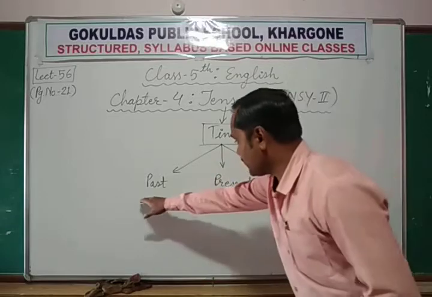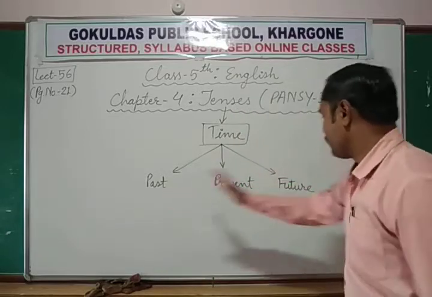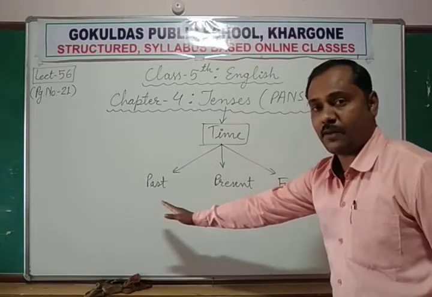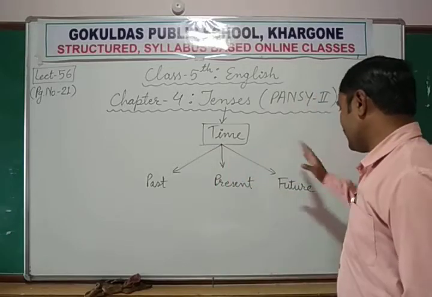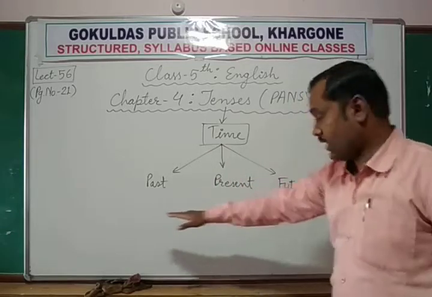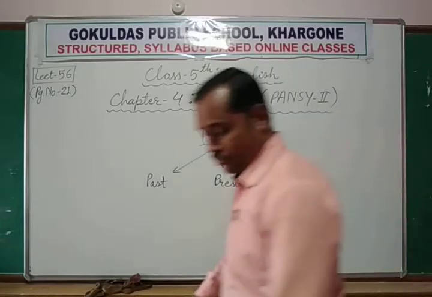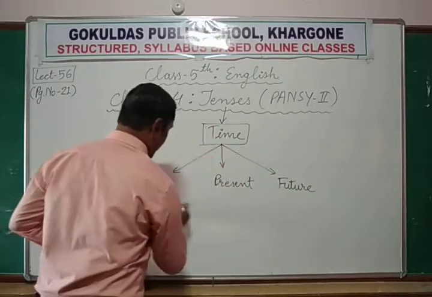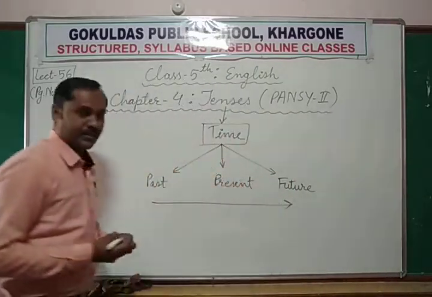Time moves like this, from left to right. First past happens, then present happens, then future will come. So time flows from past to future.